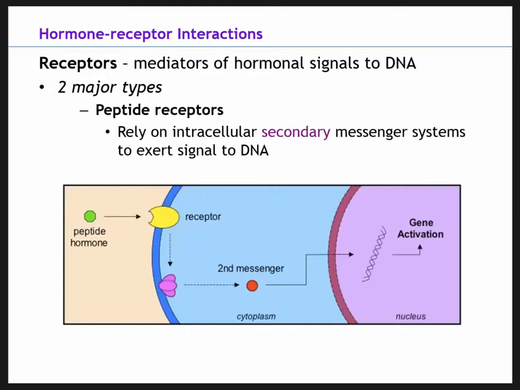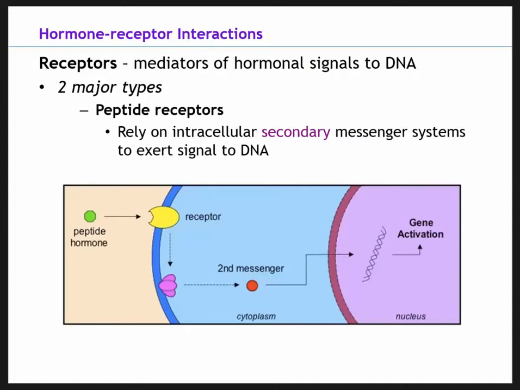It's not a fat-soluble polypeptide, and it cannot pass freely through the plasma membrane, but it binds to the receptor on the surface of the cell. Then it uses a secondary messenger to generate a signal in the cell, and we can see that secondary messenger right here. The receptor changes shape as the hormone binds, and then we have our secondary messenger, another chemical messenger that helps carry that signal into the nucleus, where it can act with the DNA and cause some sort of gene activation.